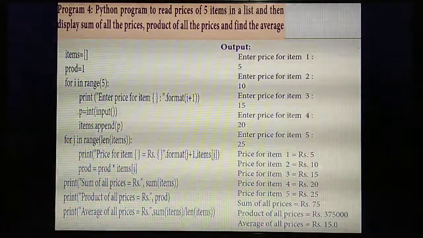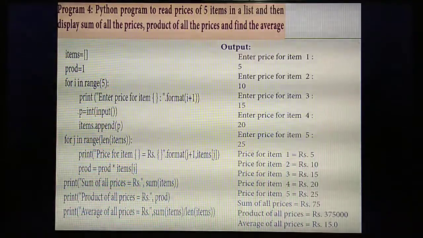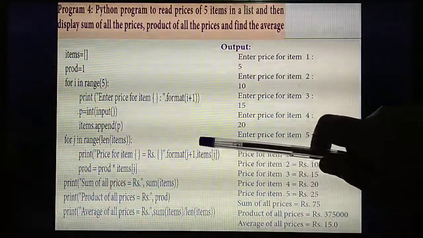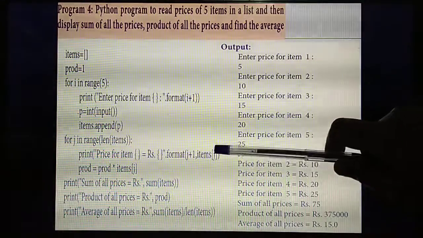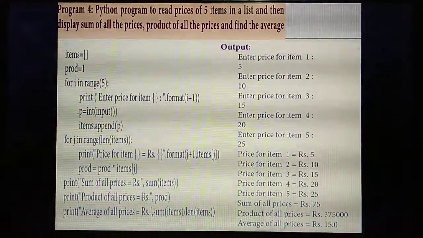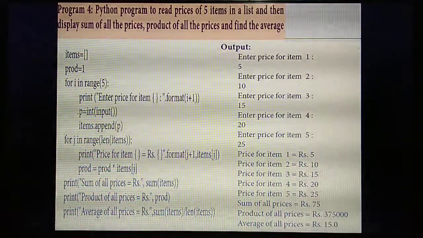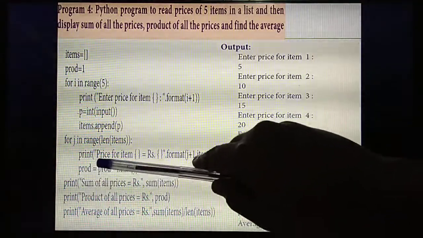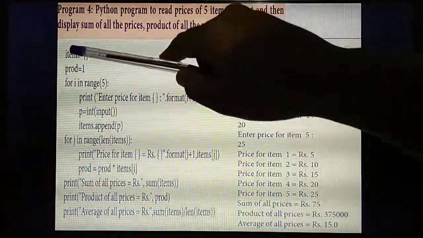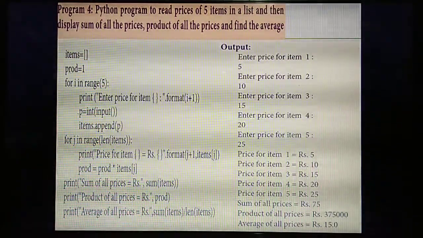Understand? Yes. In the question, next they have asked to find the product for each item. Okay. So, product, listen, this is the formula. Product equal to product into items of j. That means whatever values or rupees you are entering here, you are going to calculate the product of those. So you create a variable product, initial product is 1, into the values you are entering here, that is multiplication.